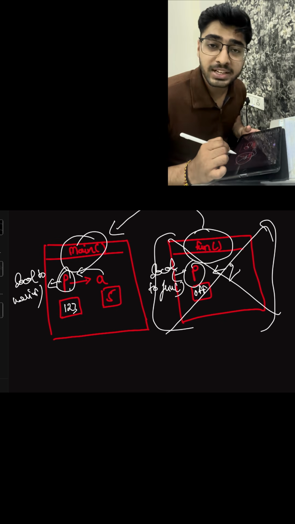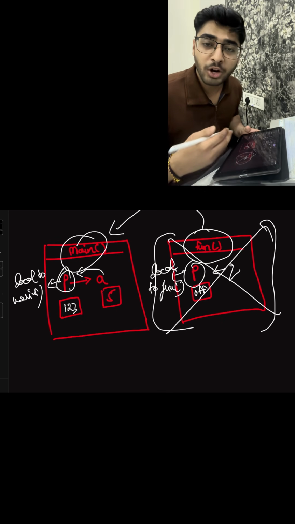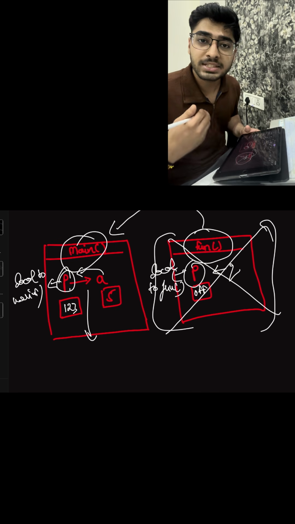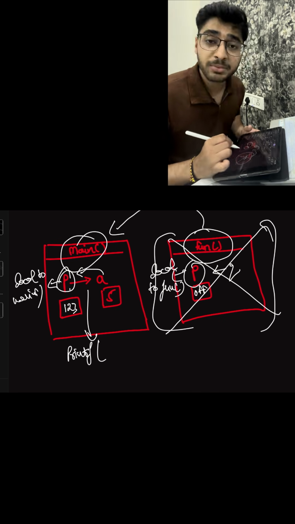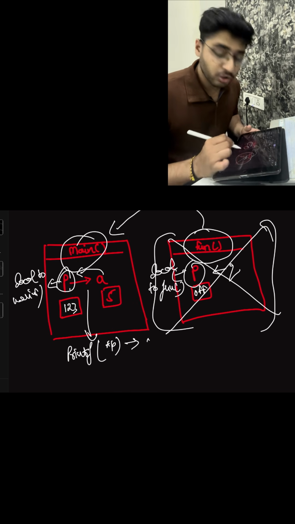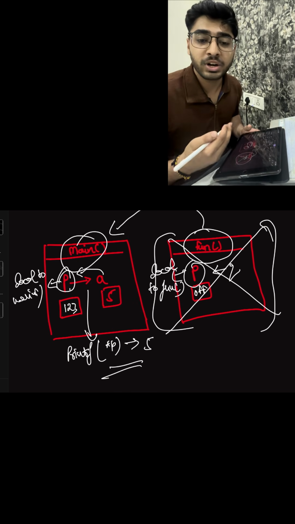And the moment we return back from function fun to the function main, the entire stack frame of the function fun is gone. So the local copy p along with the integer q is gone. So when we return back to main, we dereference the pointer p, it actually prints the value it was initially holding, that is the value 5. So that's how we get the answer as 5.